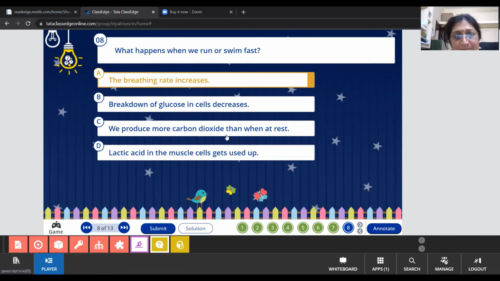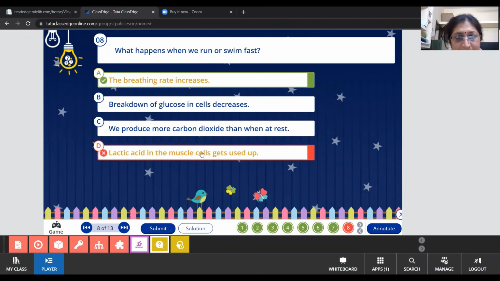We produce more carbon dioxide than at rest. Lactic acid of muscles gets used up. Which one? A and D. C also we can take. A and D both, I will mark correct. Okay, submit.